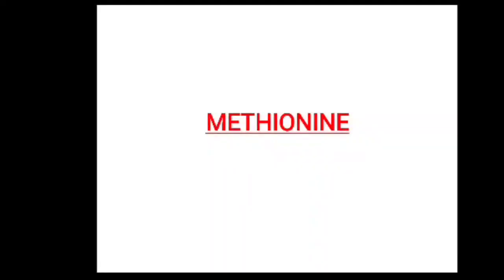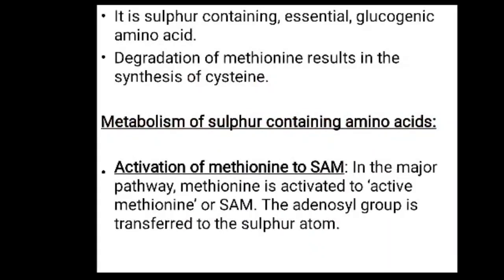Vasan Gosai. Today we will discuss sulfur containing amino acid metabolism, and first of all the methionine metabolism. Now we all know that methionine is a sulfur containing essential and glucogenic amino acid. The degradation of methionine results in the synthesis of cysteine. In the metabolism of sulfur containing amino acids, the first step is the activation of methionine to S-adenosyl methionine, which means SAM. Here the SAM is the methyl group donor.